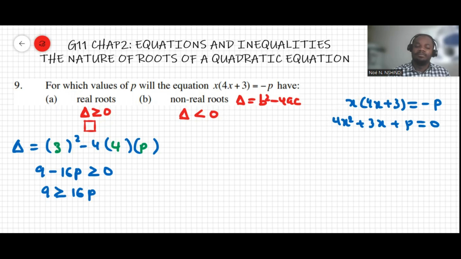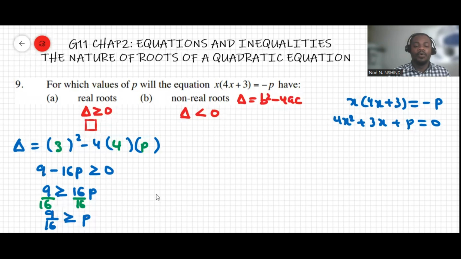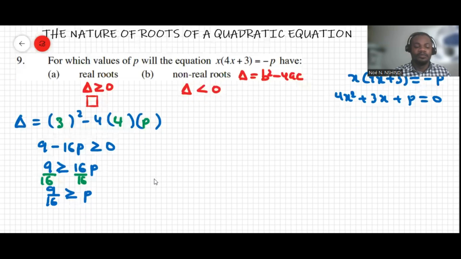If I divide both sides by 16, I get 9 over 16 is greater than or equal to p. We can reverse the order here, so p is less than or equal to 9 over 16.